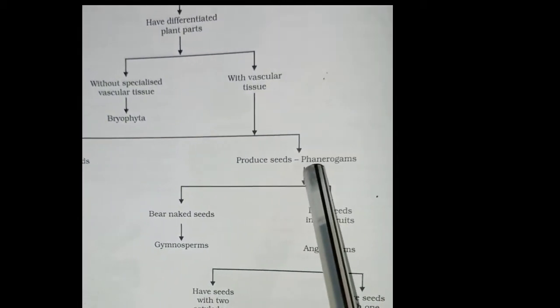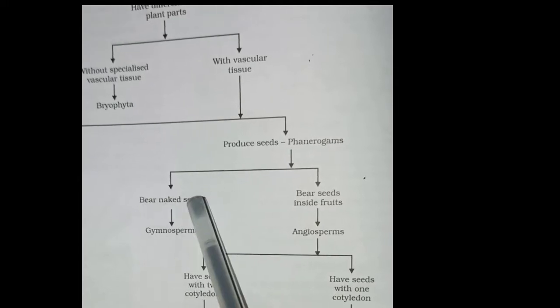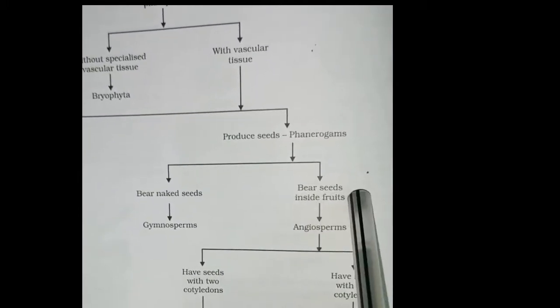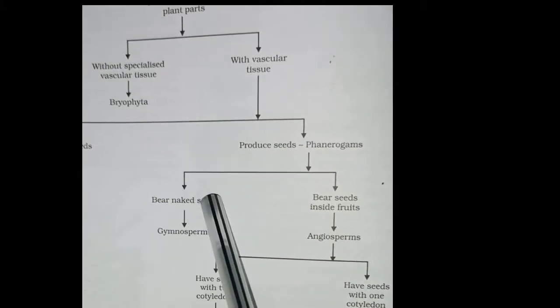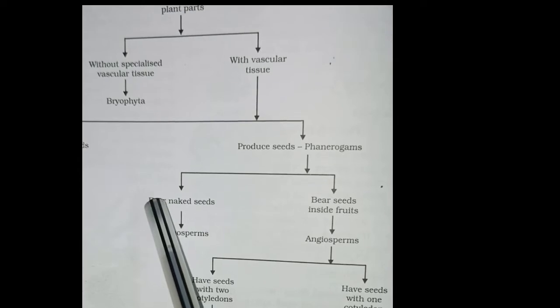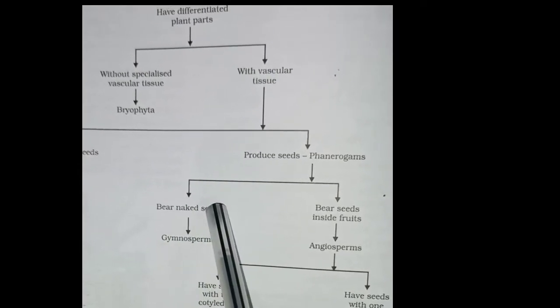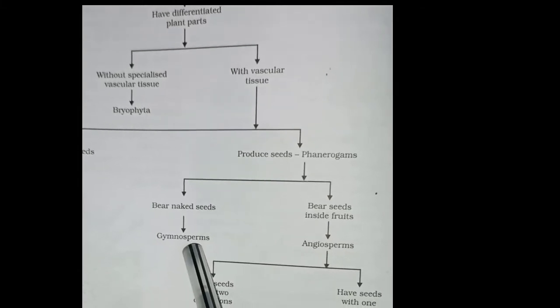And when they produce seeds, we classify them into where they bear naked seeds or the seed is inside the fruit. If it is inside the fruit, then we call them angiosperm. And if the seed is not enclosed inside the fruit, we call it gymnosperms.